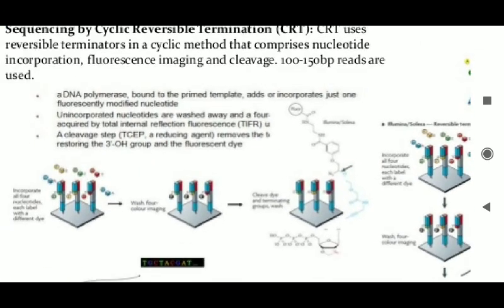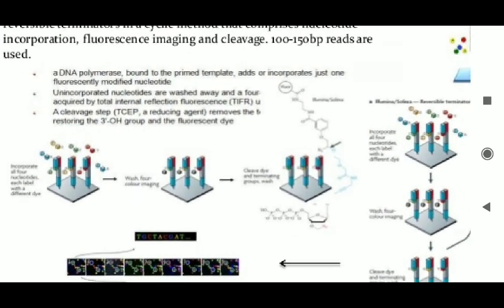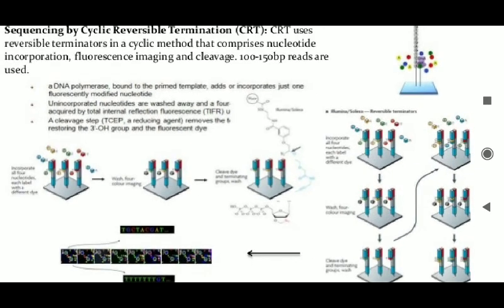Here you can see the diagram: the DNA polymerase enzyme is bound to the primer template. Just like any method, you need an enzyme, right? So here also they need a DNA polymerase enzyme bound to that primer template, and then it adds, or you can say incorporates, one fluorescently modified nucleotide, whichever color you see.